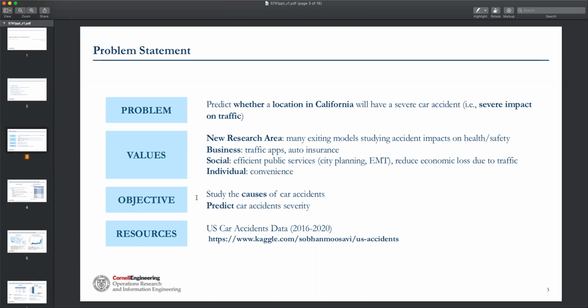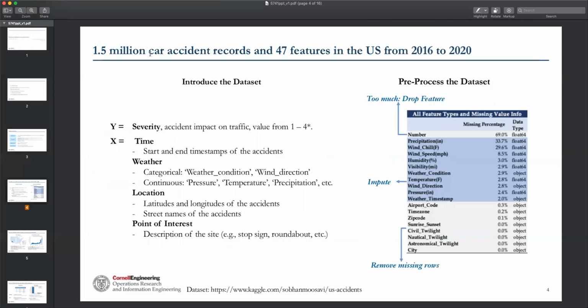So the objectives here are that we want to study the causes of car accidents and also to predict accident severities. We're using the US car accident data set, which has 1.5 million car accidents in the United States from 2016 to 2020. The data set also contains 47 features. The Y feature that we're predicting here is the severity, which like we said is based on the impact on traffic. It has value 1 being the lowest to value 4 being the highest. The other features are mainly from 4 categories.